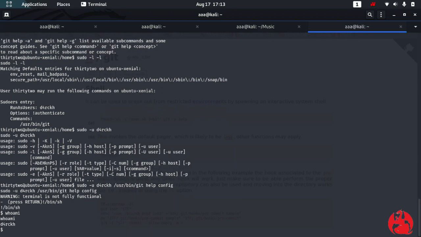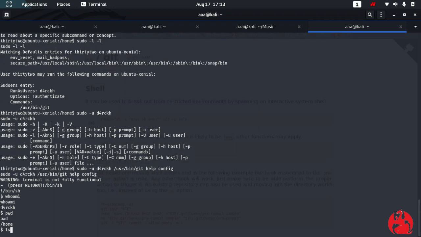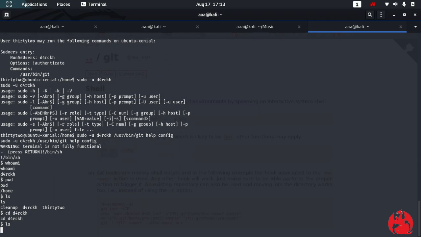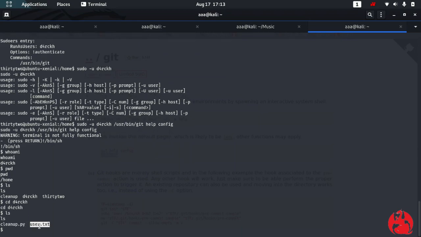So again I used privilege escalation. First as www-data, which is the worst, then I became a user but a low user, and then now I am finally Derek, which is the highest level of user. So I can go in d4rckh, and I can cat out this user.txt. Actually I could have done this before as well, we had the privilege, but that's fine.